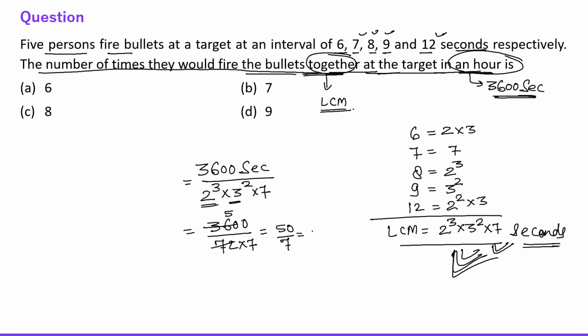So this is 50 by 7. 50 by 7 is approximately 7 point something. So just consider it as 7 because obviously we need to find the number, so the number would be an integer, right? So this is 7. 7 times they would fire together. B option is the correct choice, right? Now let's move to the second question.